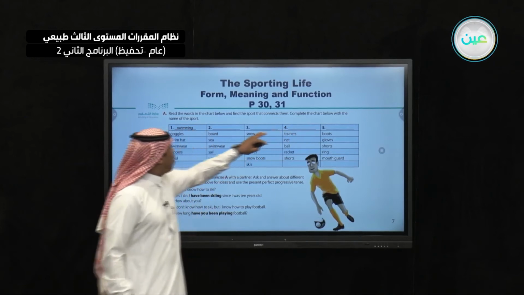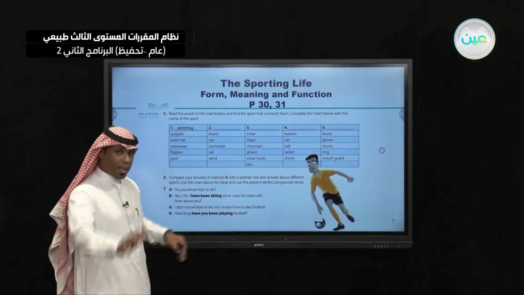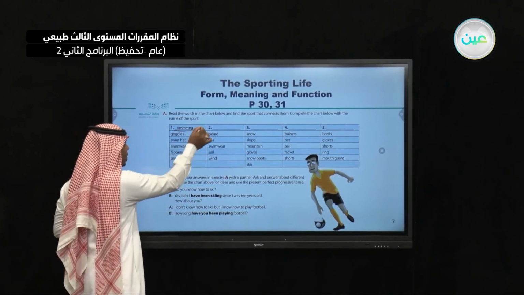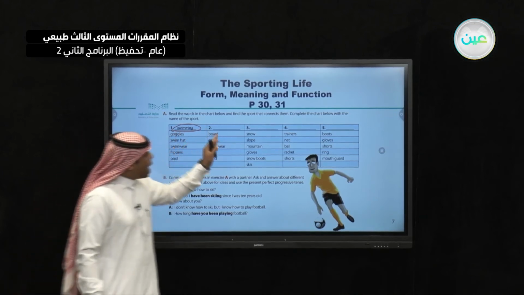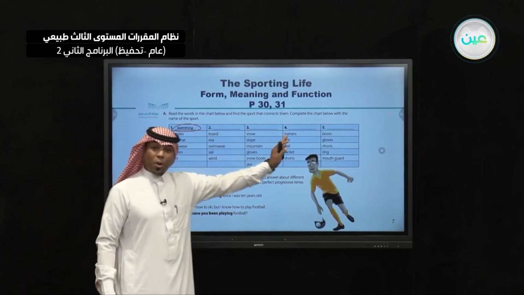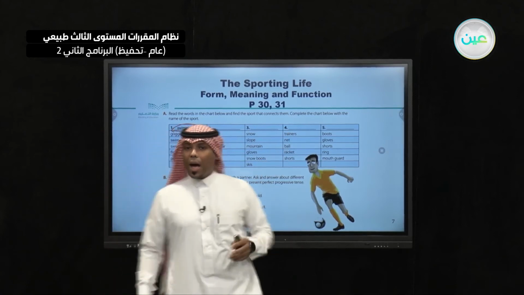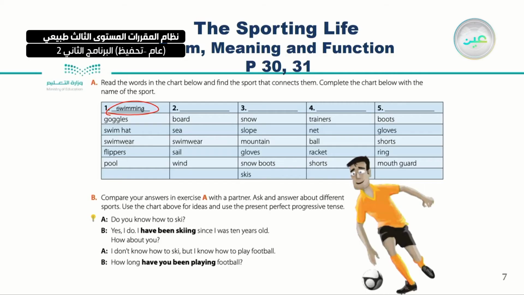Complete the chart with the name of the sport, like just swimming here. I want you to look at number 2, 3, 4, and 5 and find out the name of the sport by seeing the equipment, for example, of these words.